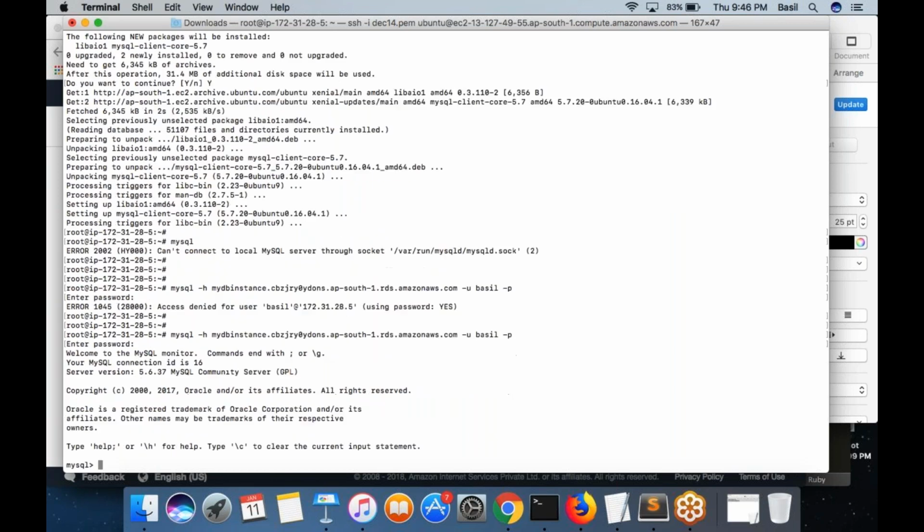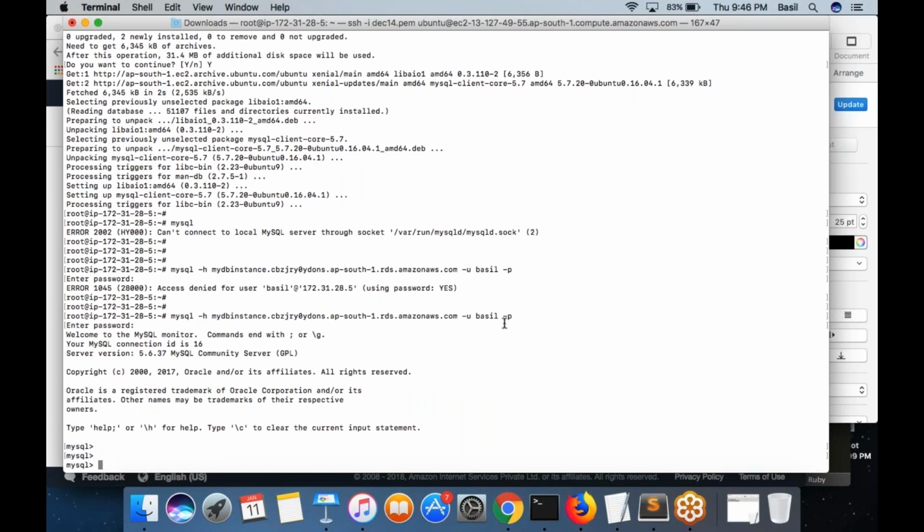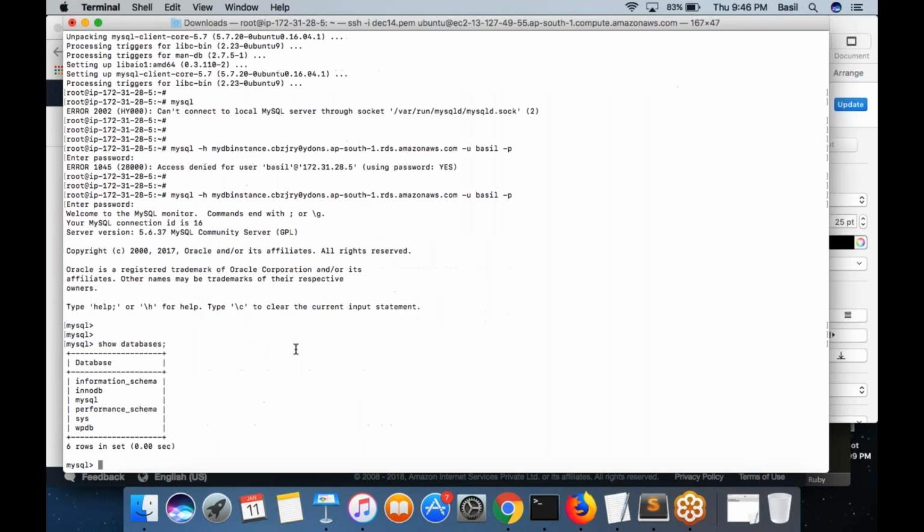Password is wrong. Yeah, I am connected, right? Using the host name, username, and password, I am connected. Show databases. If you remember, you already mentioned the database name as WPDB. You would see the WPDB is already created.